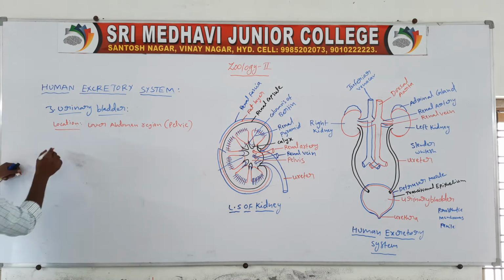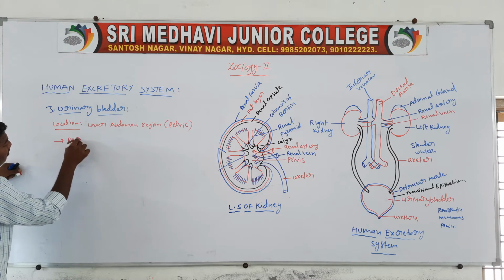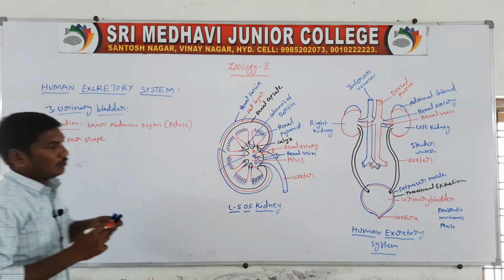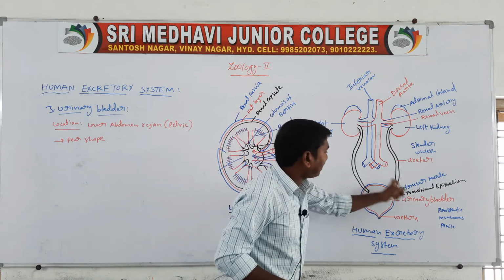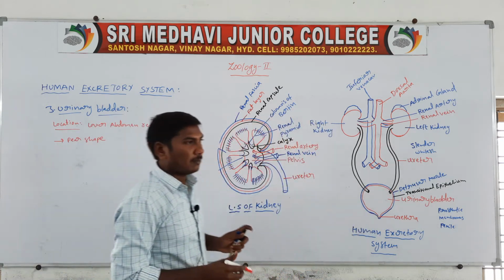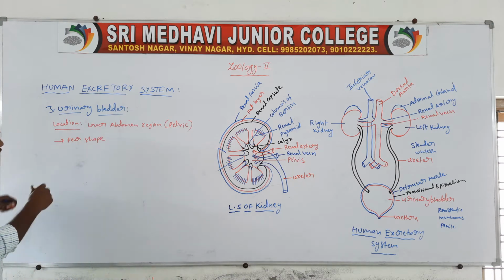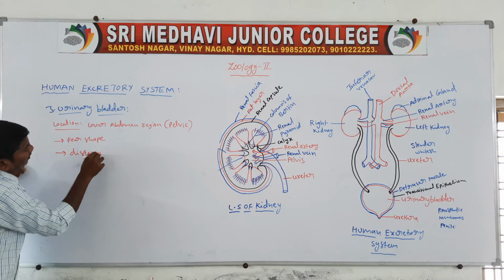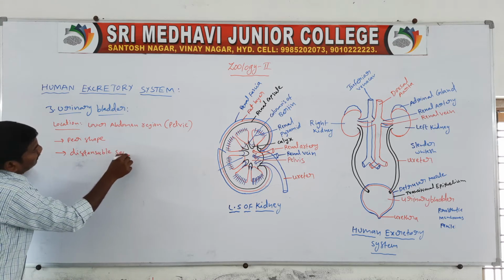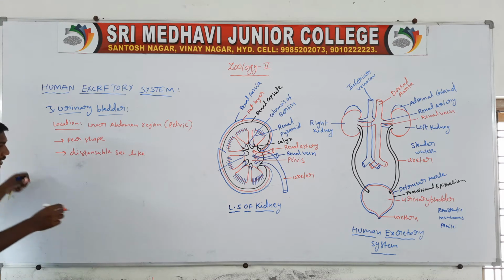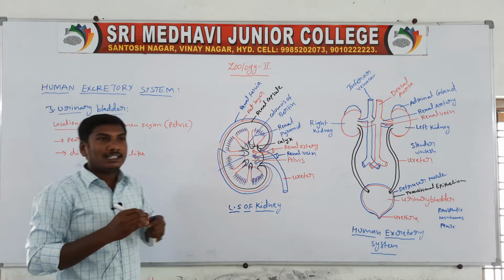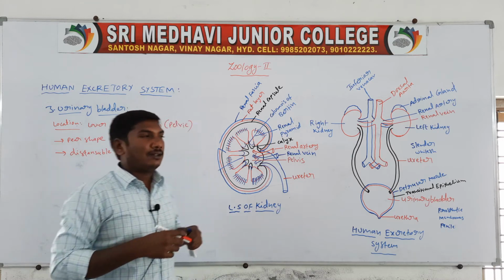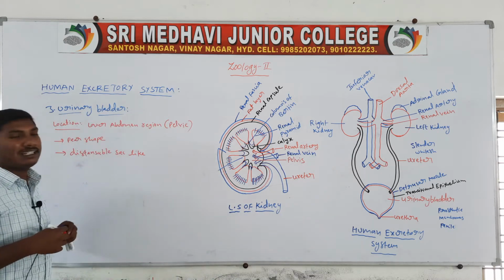Next, the shape. The urinary bladder is pear-shaped. The urinary bladder is a distensible, bag-like structure. Distensible means elastic, so it can store urine.